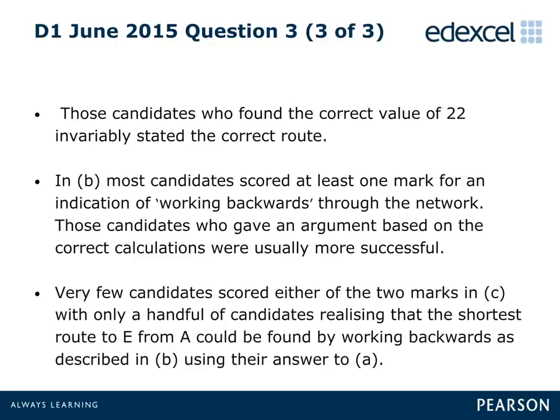In Part C, very few candidates scored either of the 2 marks, and only the most able realized that the shortest route to E from A could be found by working backwards from E using their labeled diagram in Part A.